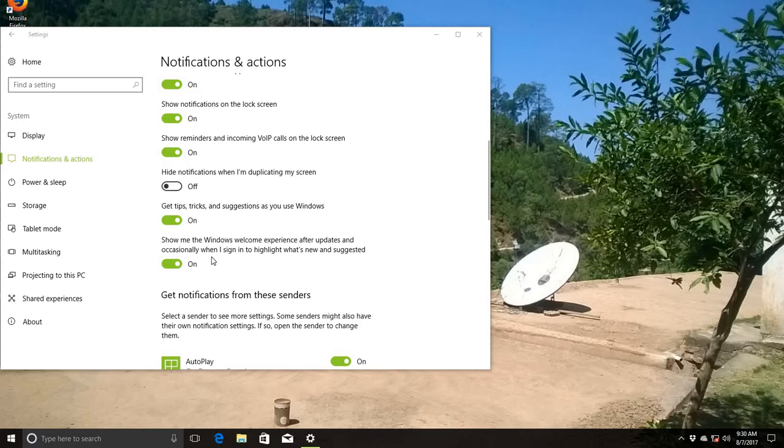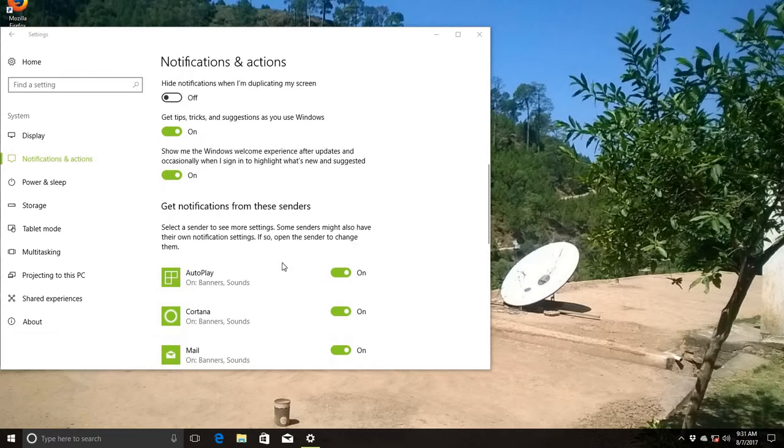And this one shows me the Windows welcome experience after updates. When your Windows automatically updates, first of all they notify you, and when you update, this is shown in your notifications. Get notifications from these.